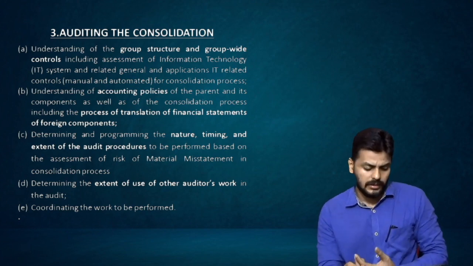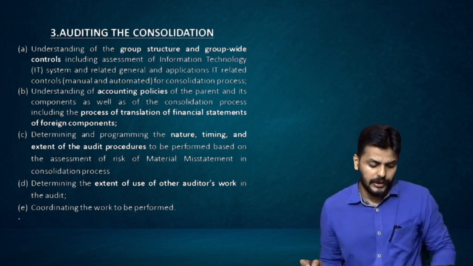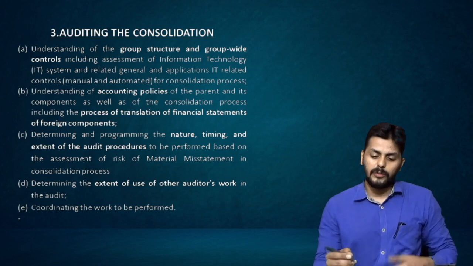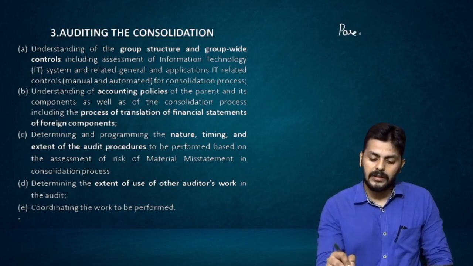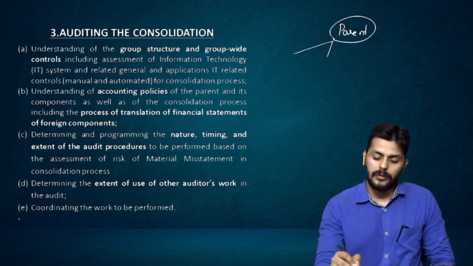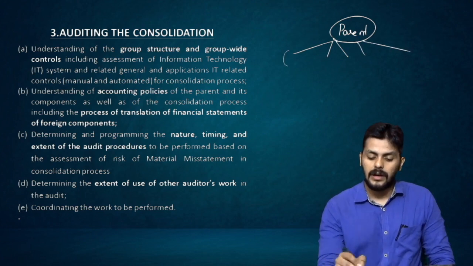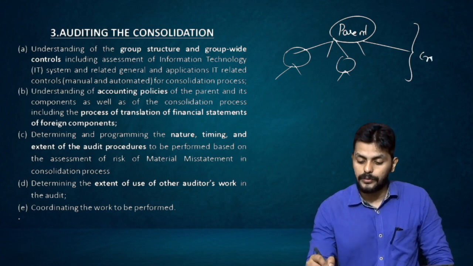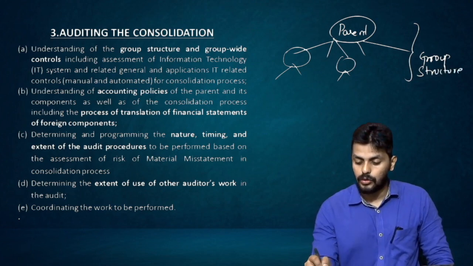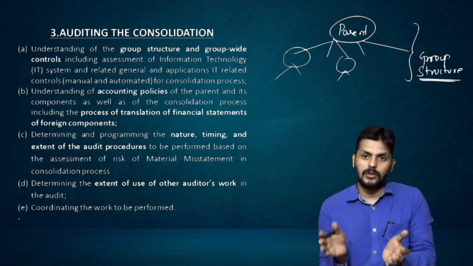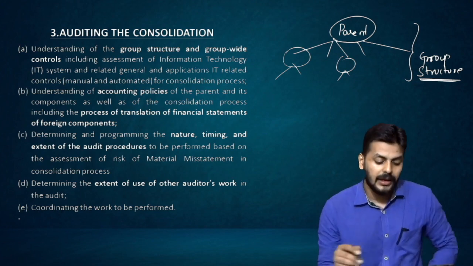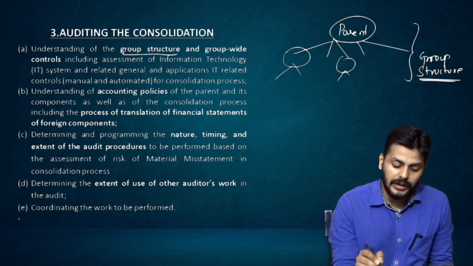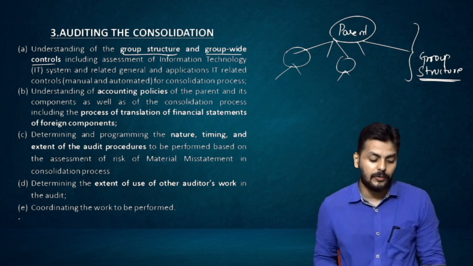Then let's talk about auditing the consolidation, an important part. First and foremost, who is the parent? Under this parent, how many subsidiaries are there? Under them, what are the subsidiaries? This entire thing is called the group structure. Now before you take up anything and do the big audit, first you need to understand that. Understanding the group structure and group-wide controls is a very important aspect.